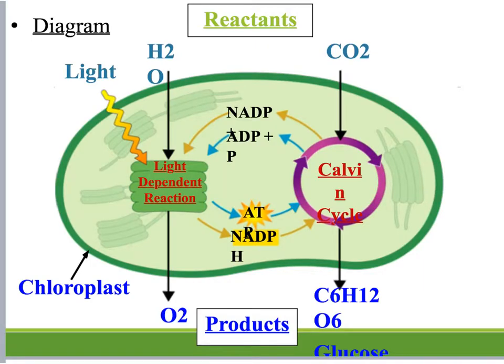This is what that process looks like. You can see that we have the light energy coming in, hitting the chloroplast, and these are called the thylakoids, and these are going to be where that light-dependent reaction takes place. Water has to be present going into that. We're going to get oxygen out of that process, and then that ATP and NADPH is going to be moved into the Calvin cycle, where carbon dioxide is going to be taken in, and we'll get that glucose out.